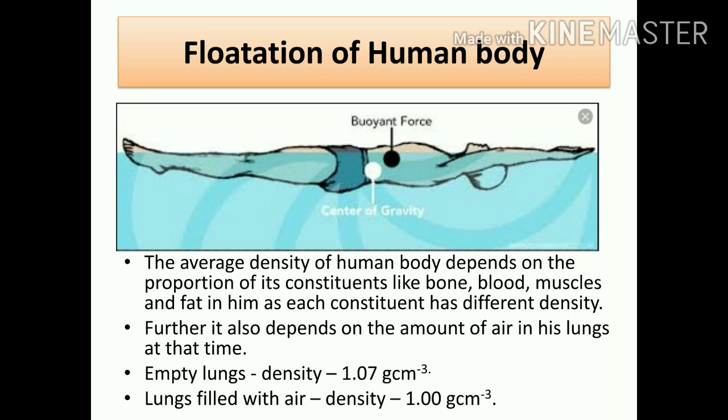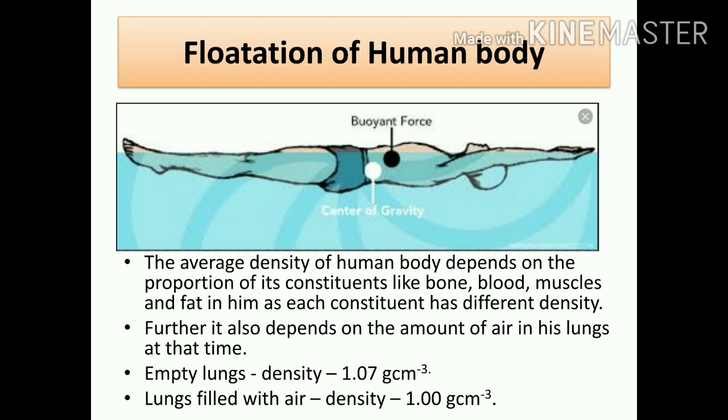Try to understand. Whenever the lungs are empty, the density is 1.07. So in this condition, the person might sink. In order to float, what does a swimmer do? He fills his lungs with air.